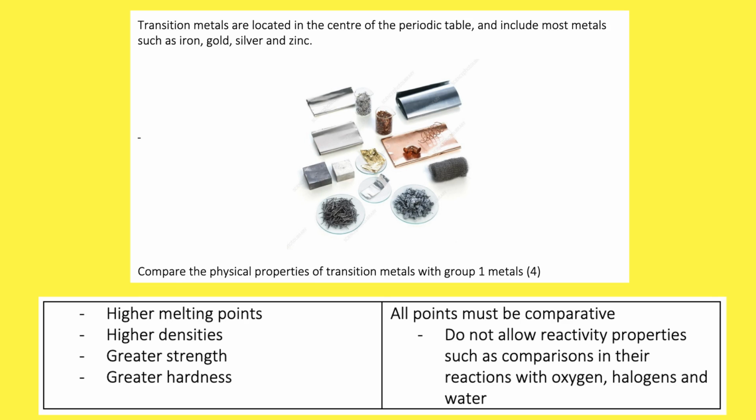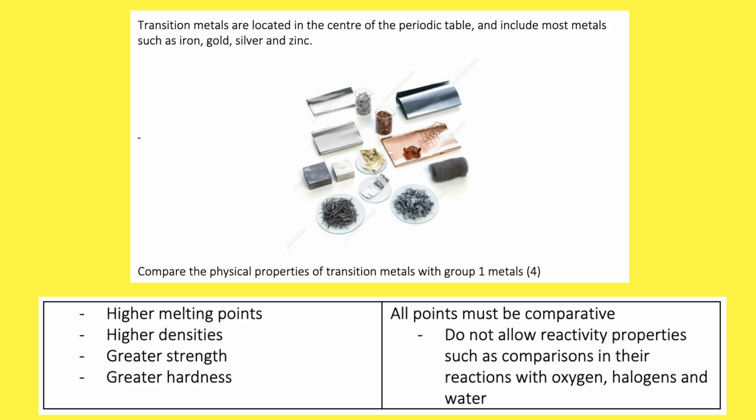This question requires you to have good knowledge of the properties of transition metals and the properties of Group 1 metals. So when we talk about Group 1 metals, we're looking at the first group of the periodic table, so we're looking at things like lithium and sodium.